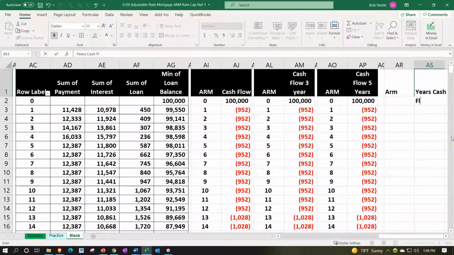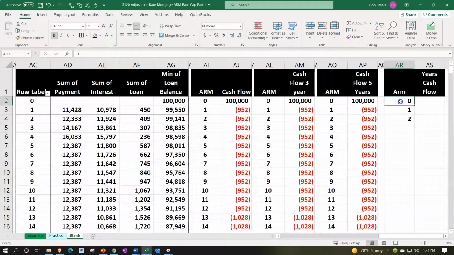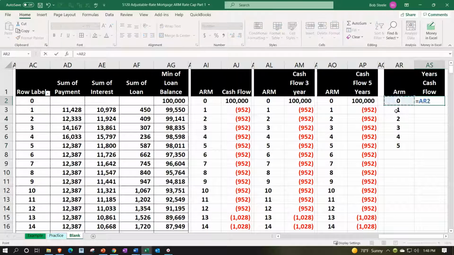Years cash flow. Let's do this on years cash flow. And then I'll center this or wrap it and then make it black and white. Center. And now we're talking years now. Years 0, 1, 2. And then I'm going to autofill it down because I don't want to type the last 3 numbers. I want to fill them in with autofill, even though it might even be slower to do that. But whatever. So we're going to start off with 100,000,